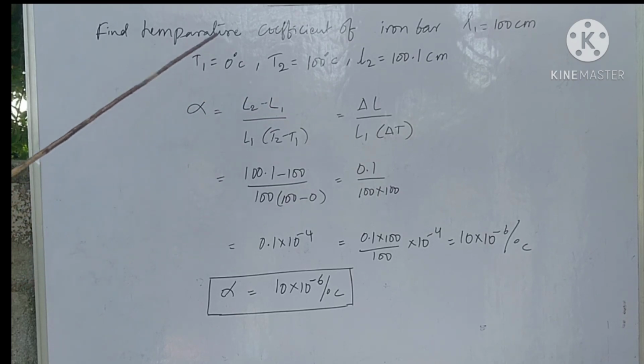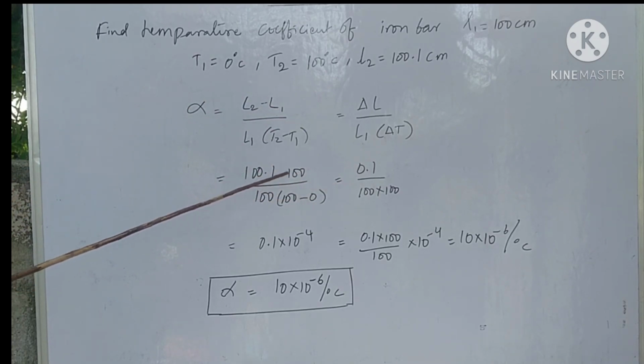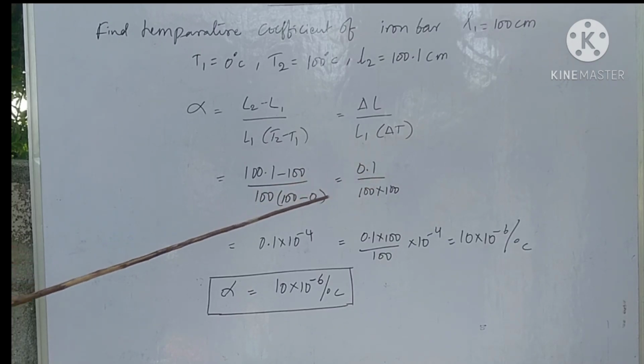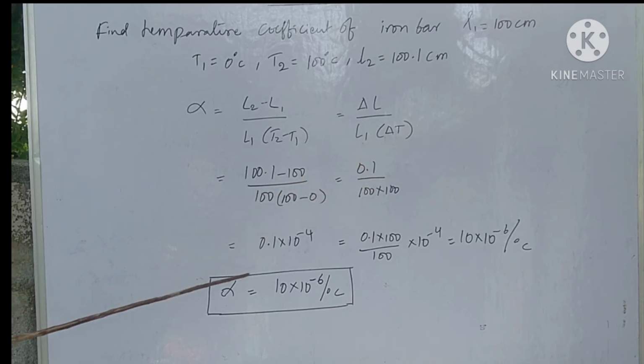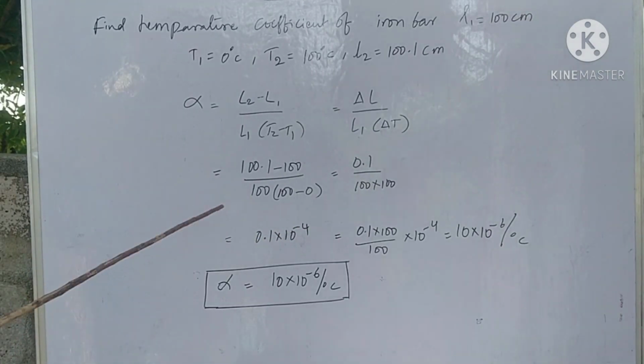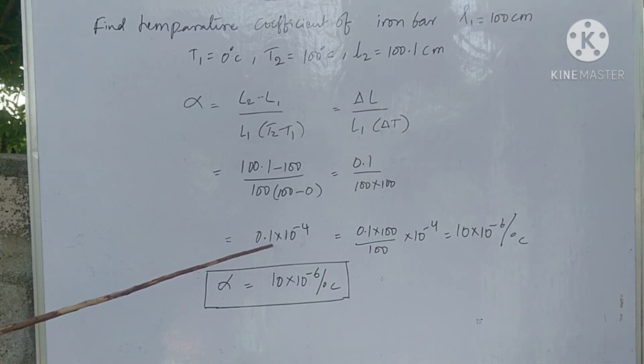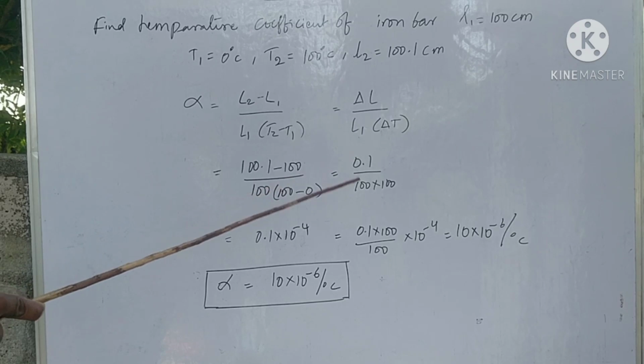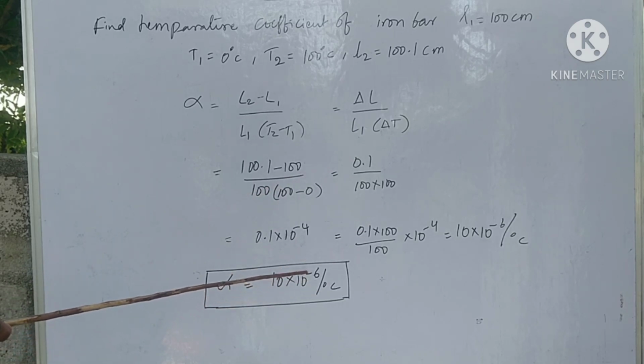Here, substituting these values, the result is 100.1 minus 100 is equal to 0.1, by 100 into 100. So that is equal to 0.1 into 10 power minus 4. We should write this result as a multiple of 10 power minus 6.